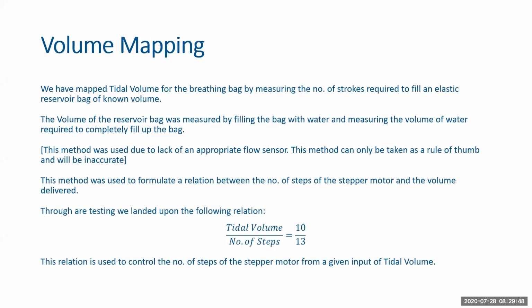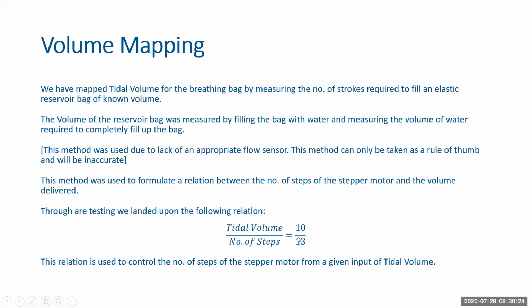As I already mentioned, this is only a rule of thumb and is inaccurate, to be very honest. But this is what we employed in our system. We are currently working to integrate a flow sensor and improve upon it. Through our testing for this mapping, we landed on a relation between tidal volume and number of steps of the motor: how many increments of the stepper motor it requires to reach a particular tidal volume.